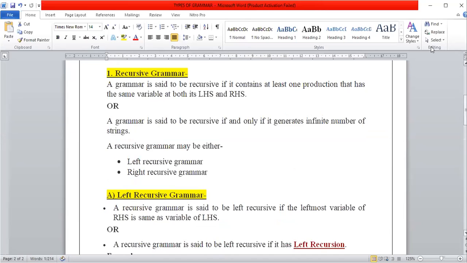And in the next lecture, we will discuss some examples of grammar techniques and the parsing techniques, which are top-down and bottom-up.